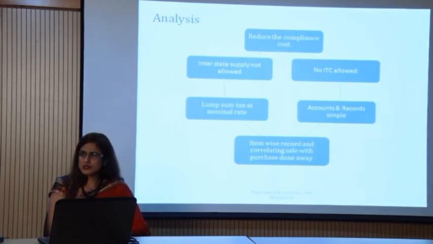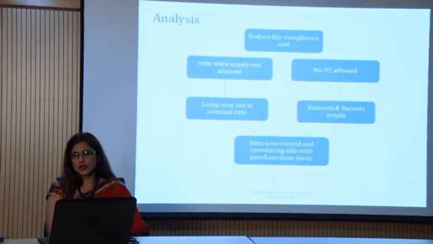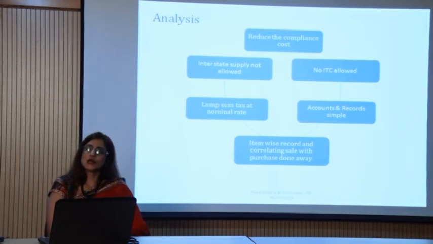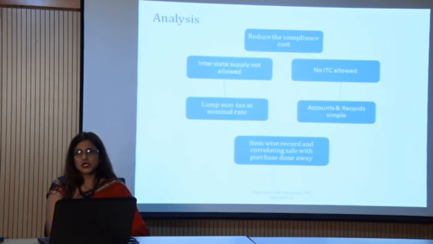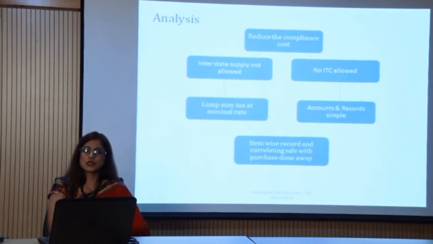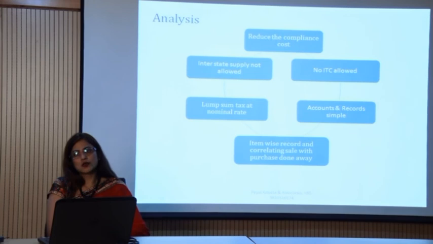And I would say this is the disadvantage, that no ITC is allowed, because that ITC will become part of the cost for the company. Then another advantage is that accounts and records maintenance is very simple, because under the regular scheme there is a huge burden, there are prescribed formats, and certain conditions prescribed for the maintenance of accounts and records, but under the composition scheme you are relaxed from that; the process is very simple.